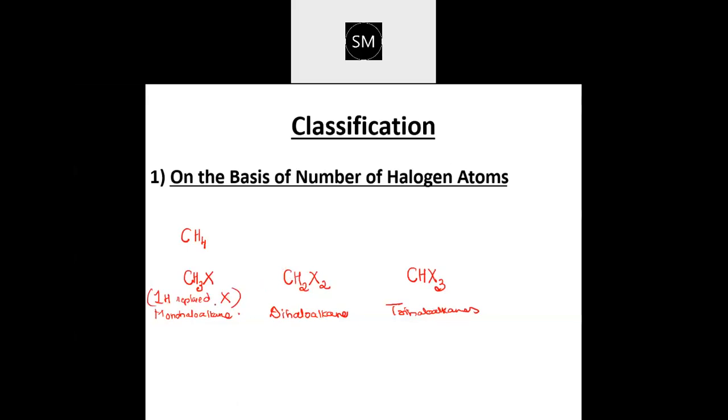So if one hydrogen is replaced by the halogen, that's mono. If two hydrogens are replaced by halogen, then that's dihalo. If three, tri. If four, all the four are replaced, then it will be called tetrahaloalkanes. If three hydrogens are replaced by the halogen, then that's trihaloalkanes. Similarly, you can go for arenes also. That I will display here.